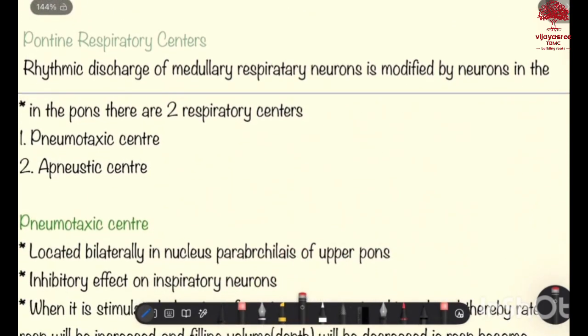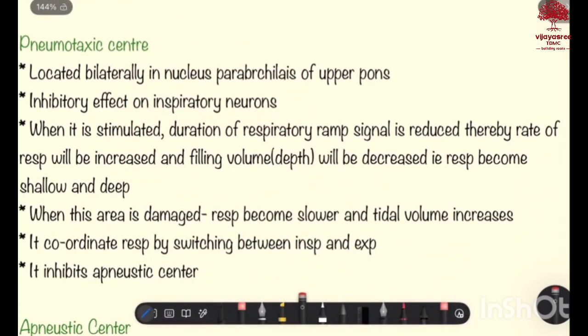The rhythmic discharge of medullary respiratory neurons is modified by the neurons in the pons, and there are two respiratory centers, pneumotaxic center and apneustic center. Let's see about pneumotaxic center. It is located bilaterally in nucleus parabrachialis of upper pons. It has an inhibitory effect on inspiratory neurons.